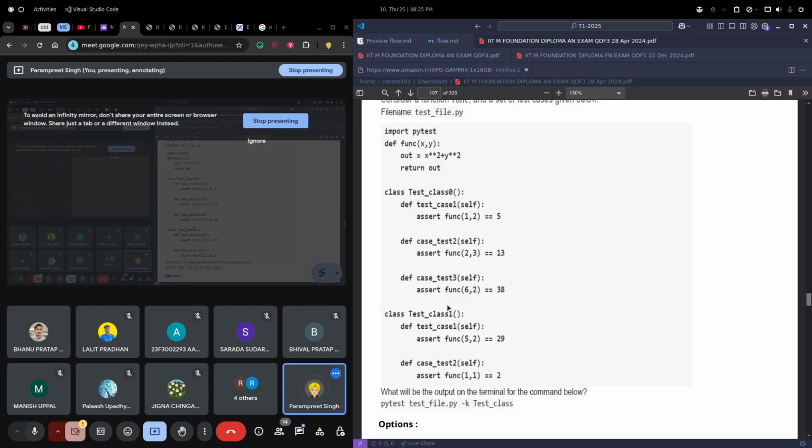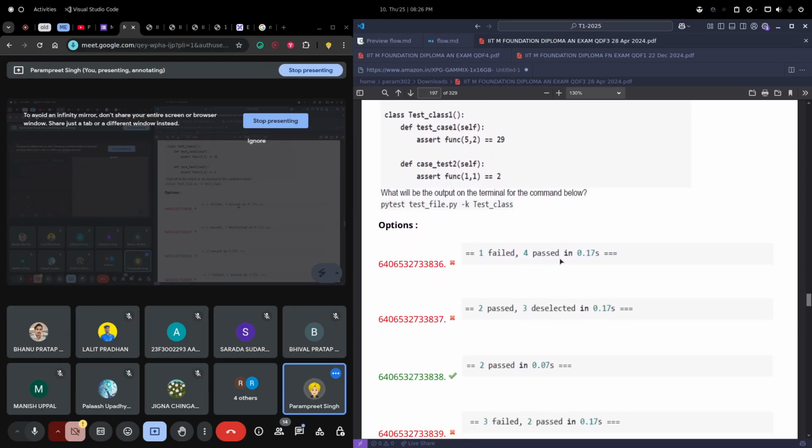Okay, just one thing. If we refer to this test class 0, then these three functions will run: test case 1, test 2, test 3. What they will do is check whether, if we call this function, we will get this return value or not. If we get this return value, that means the test case is passed. If not, that means the test case is not passed. Now there is just some syntax for how you define a test case. I guess test_case is possible, not case_test.